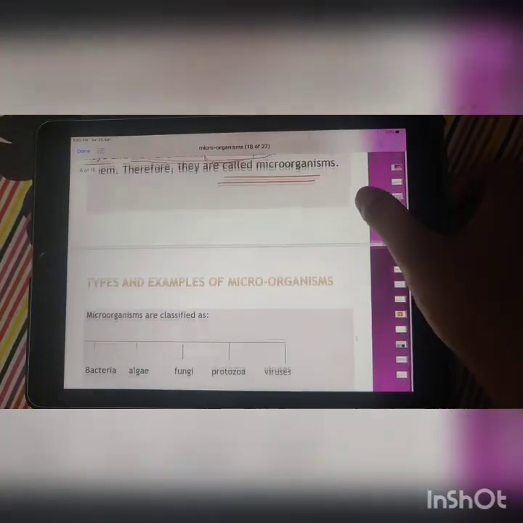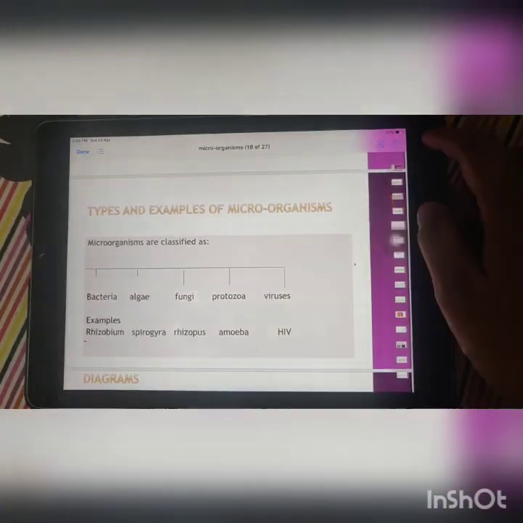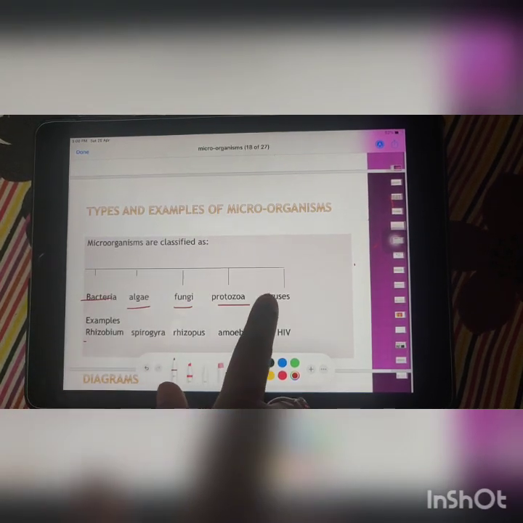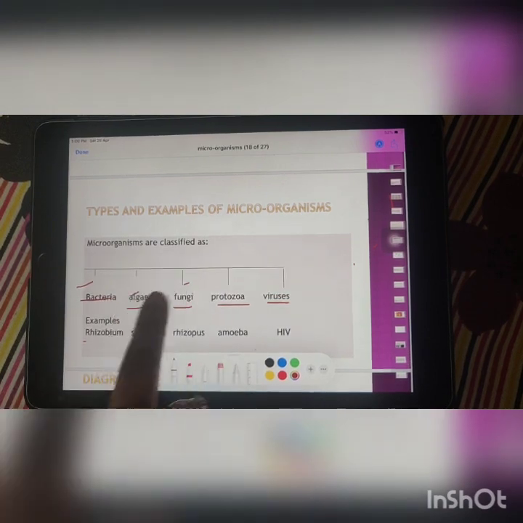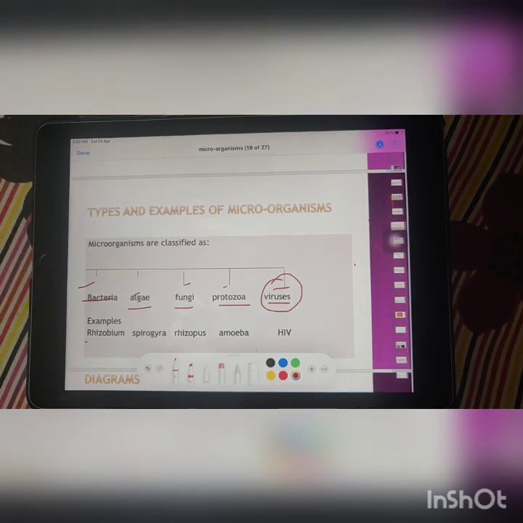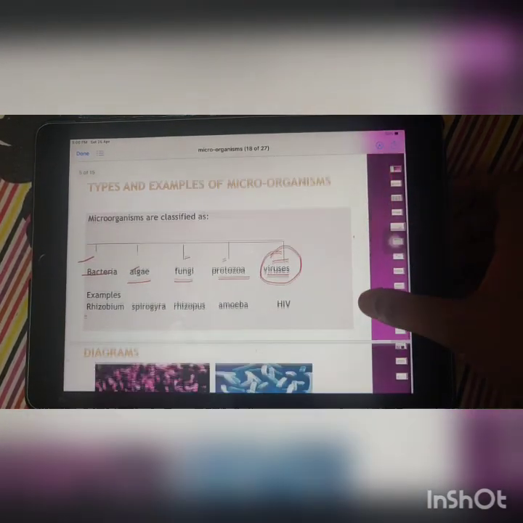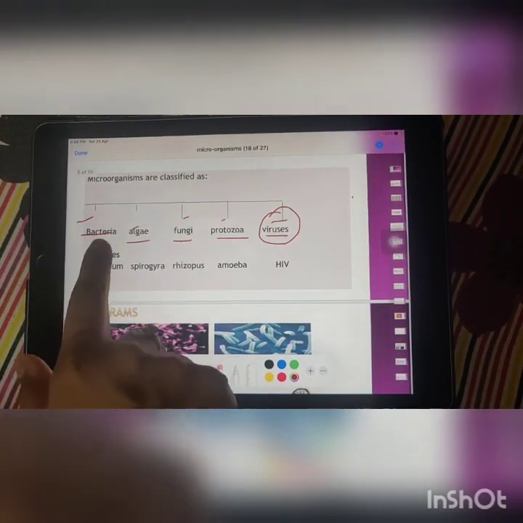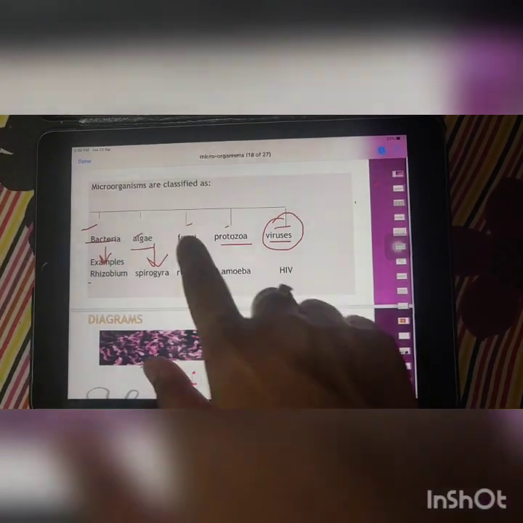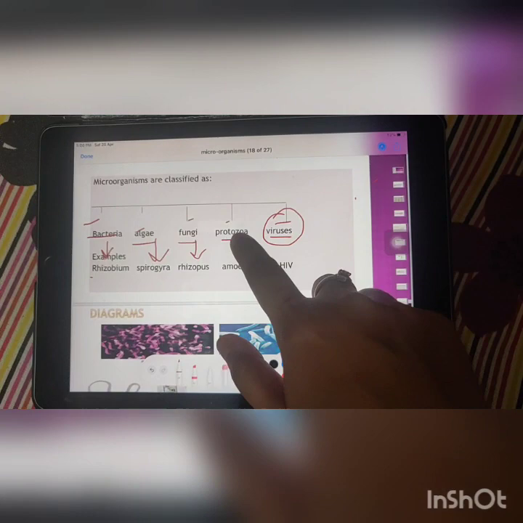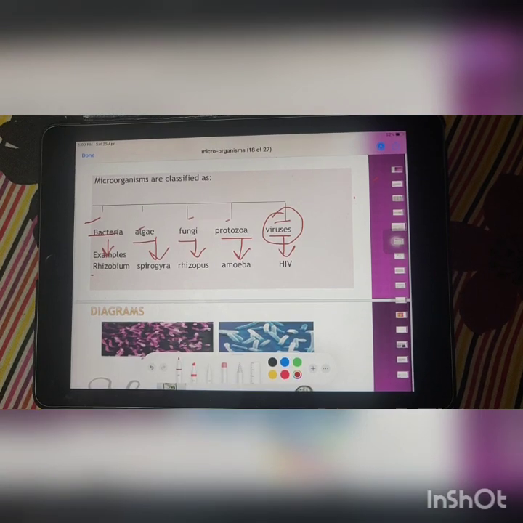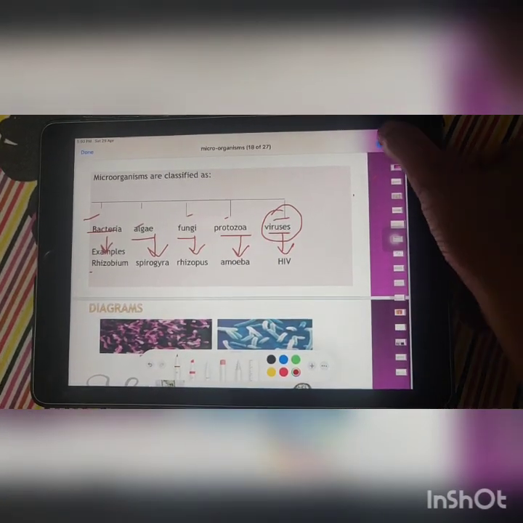Next is, what are the types of microorganisms? We have categorized microorganisms into 5 categories, that is bacteria, algae, fungi, protozoa and viruses. Out of them, viruses are different, and how they are different I'll let you know. There are certain examples given here. The example of bacteria is Rhizobium. The example of algae is Spirogyra. Example of fungi, Rhizopus. Example of protozoa, amoeba. Example of viruses, HIV, and there are n number of examples of these microorganisms.